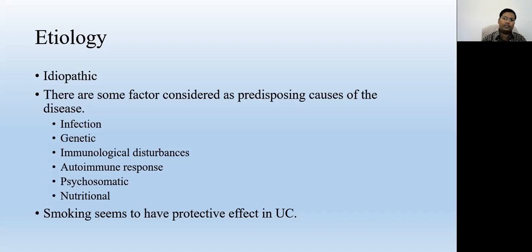Inflammation is the first stage of healing, but here there may be some disturbance in the immunological control. The function of the T lymphocytes and B lymphocytes is to control the inflammation so that healing will progress, because inflammation should be there initially, but after some point it should be minimized and resolved, so that the tissue goes into the